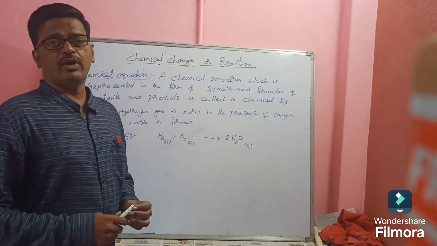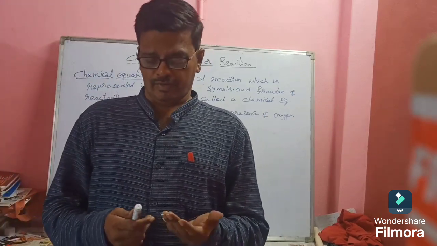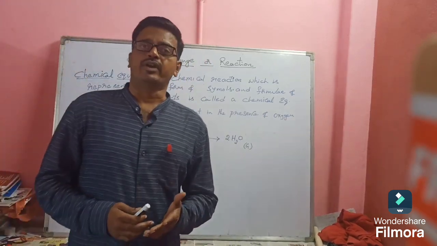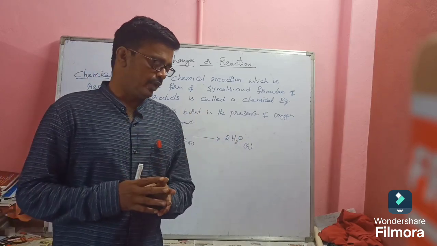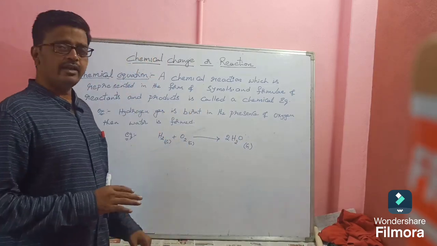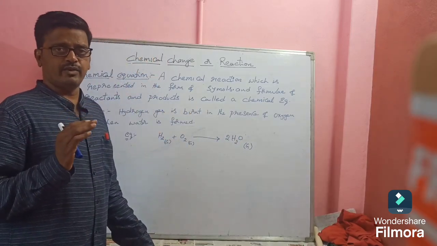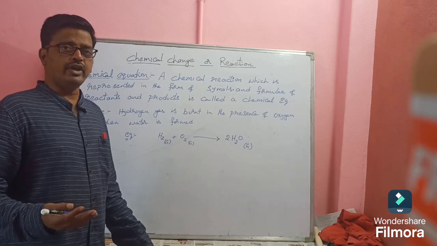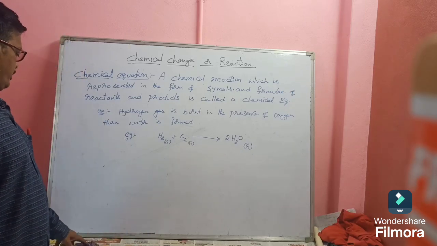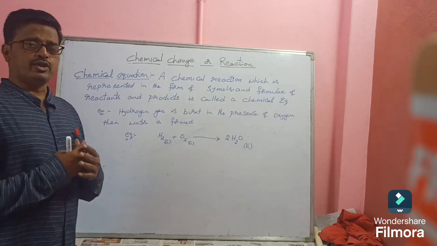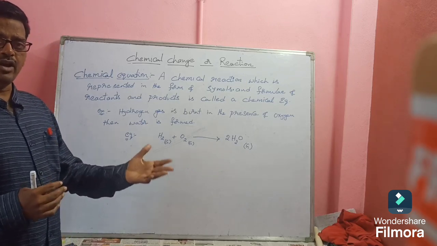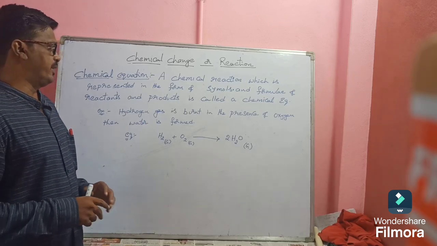So till now we have discussed what is a physical change, what is a chemical change, and some important information regarding chemical changes, the common terminology we use, and the law of conservation of mass. All chemical changes depend on the law of conservation of mass.